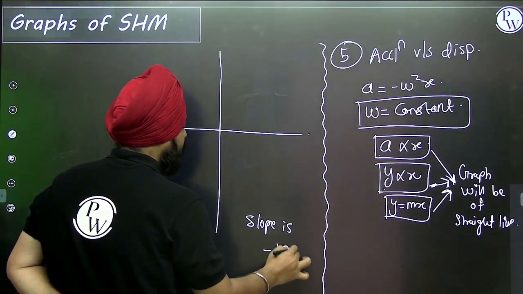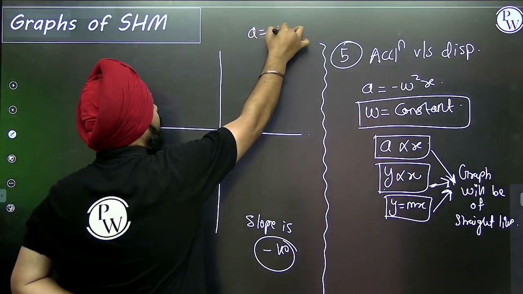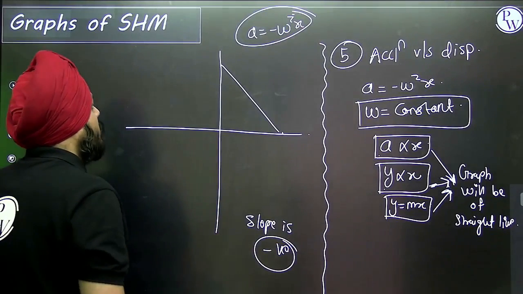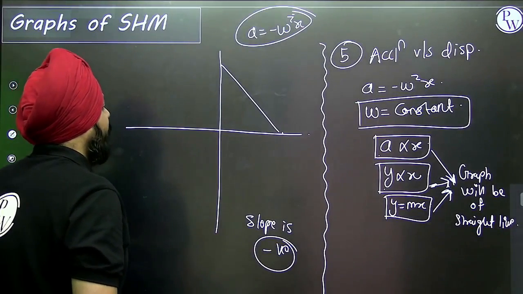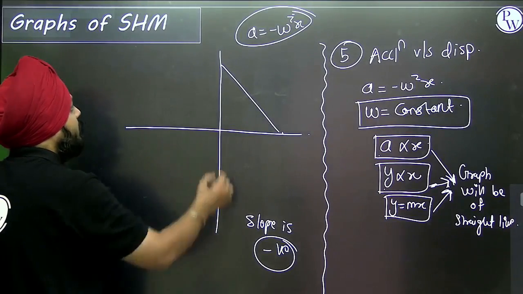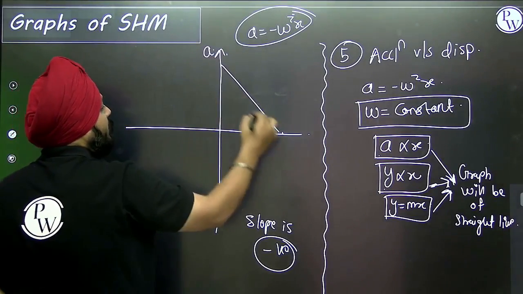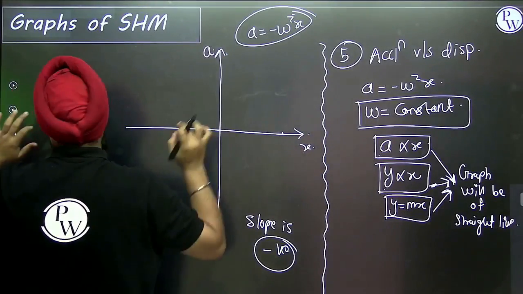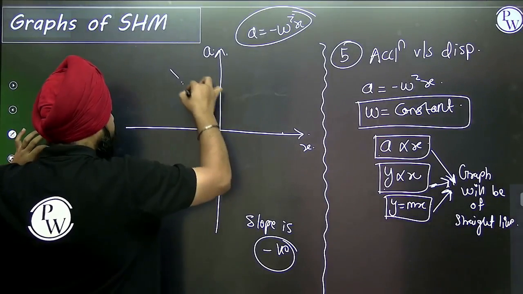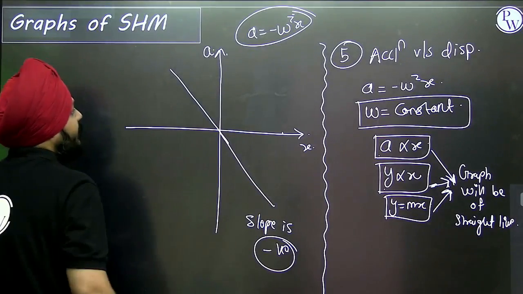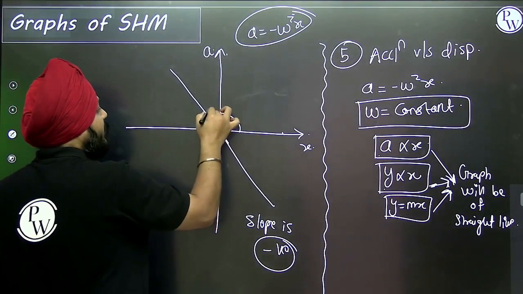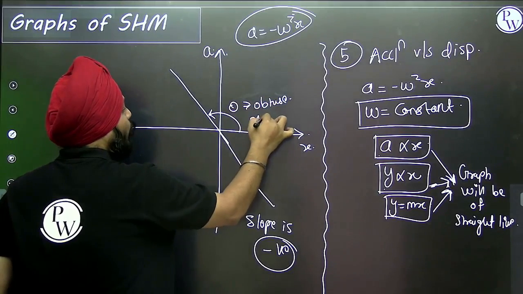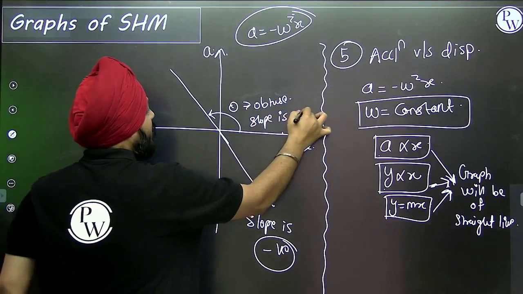Slope is negative. Why? A is equal to minus omega square x. In that case the slope is negative, so the graph is like this. Acceleration versus x, I'm sorry. This shows theta is obtuse and the slope is negative.